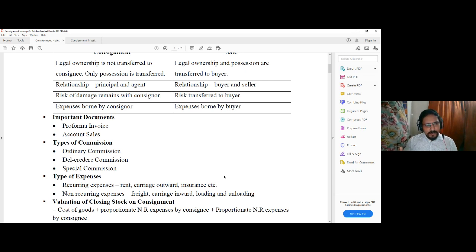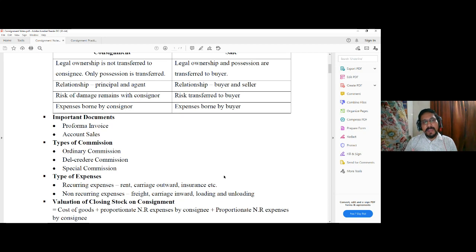If the consignee is given some additional commission and asked to perform the task of collecting the proceeds, and if any bad debt arises, to take on that bad debt also, then by offering certain additional commission, the consignee may accept such an offer of selling the goods on credit, be responsible for collecting the proceeds, and bear any bad debt.